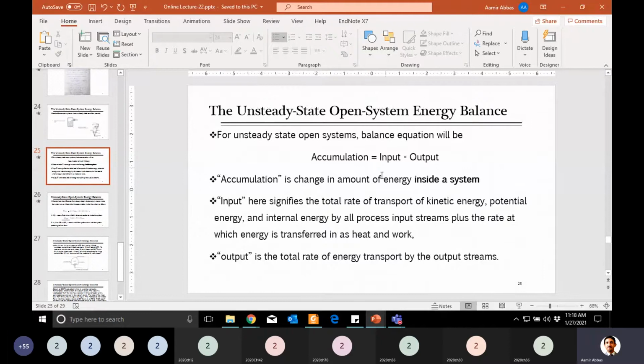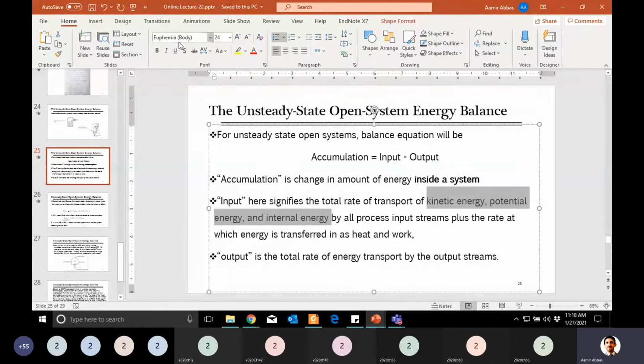And input, you know, will be coming in the form of our open system. It comes in 5 forms. And what are those 5 forms? Kinetic energy, potential energy, and internal energy, as well as there can be heat and work. So these are the 5 forms in which energy can get into an open system. Input streams will be carrying kinetic, potential, and internal energy. And for heat and work, it is not necessary for any stream to exist. Heat and work move even within closed systems.